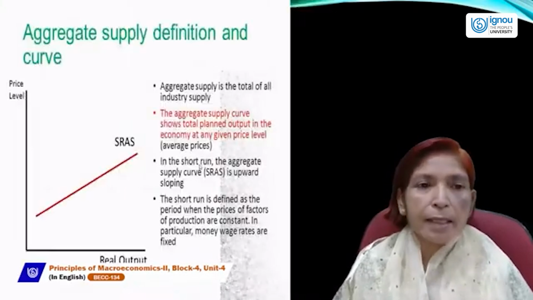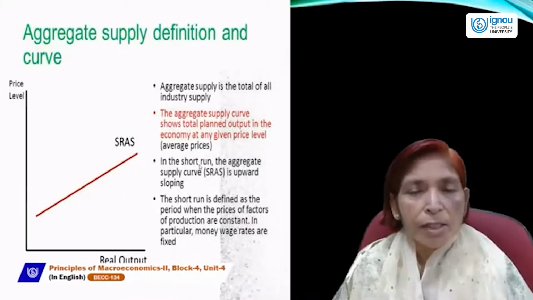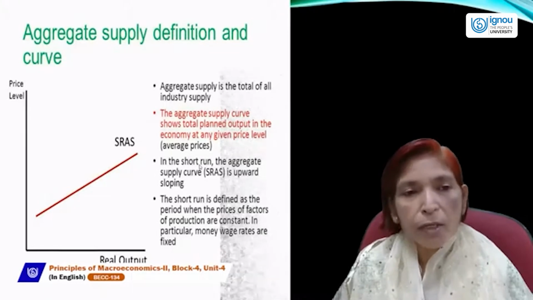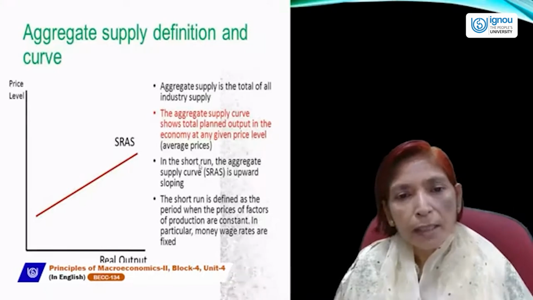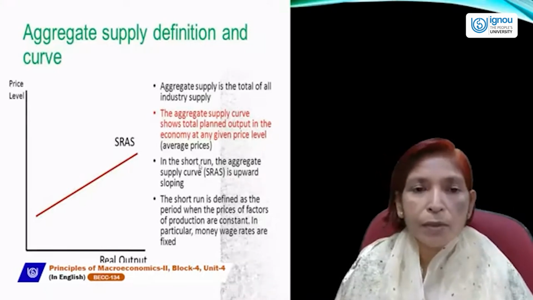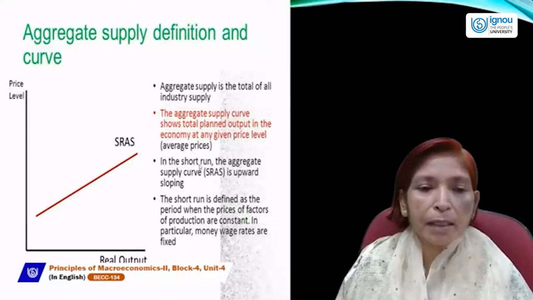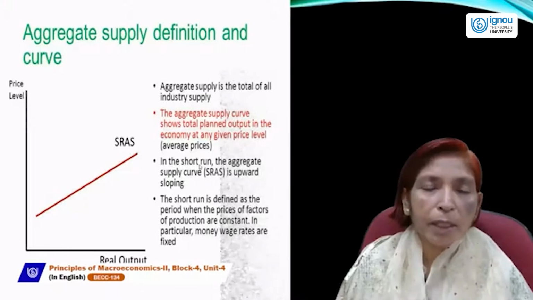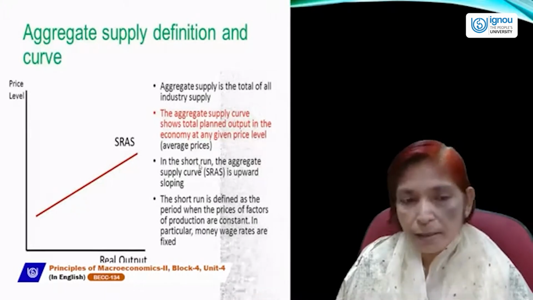Now this is the aggregate supply curve and the definition of aggregate supply. Generally, aggregate supply is the total sum of all the goods and services produced by the whole country's producers. So aggregate supply is the total of all industry supply. In other words, the aggregate supply curve shows total planned output in the economy at a given price level or average prices.